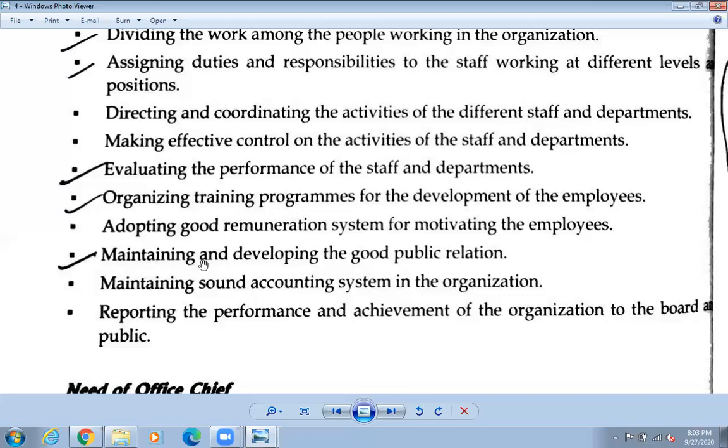So next one is maintaining and developing the good public relation. That means, so for whom the office is operated, so they are operated for the public. That means the customers. So customers सँग कस्तो हुनु पर्यो त. So if you are the pasali, if you are the customer, okay, and if two pasal are there, that means two shops are there. So one person is there, he speaks very rudely. Eh, अर्को दोकान छैन छैन छैन दाजु okay. So if he speaks like that, okay.